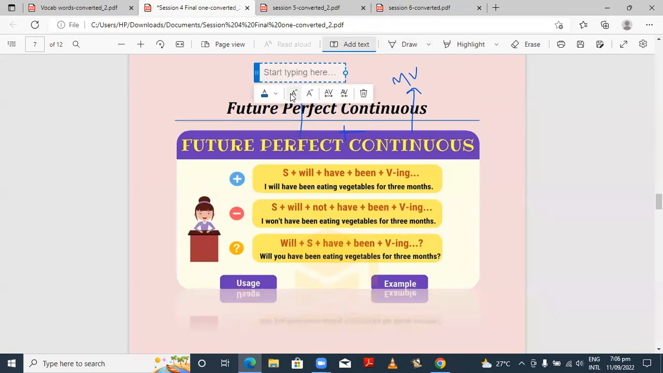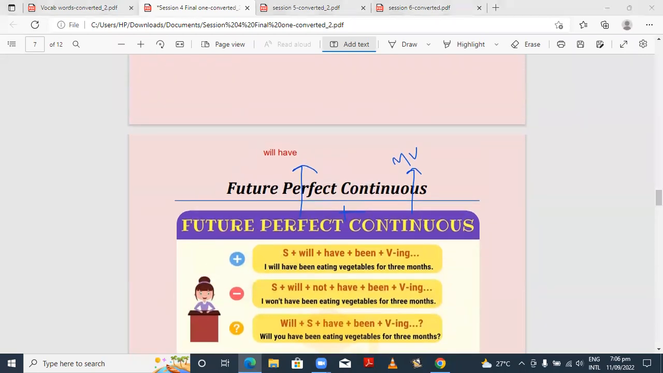Tell me, what was the helping verb in future perfect tense? Write in the chat box. Helping verb in future perfect tense: will have. Yes. So will have is our helping verb in future perfect tense. And which participle will the main verb be converted into when it comes to continuous? Present participle.